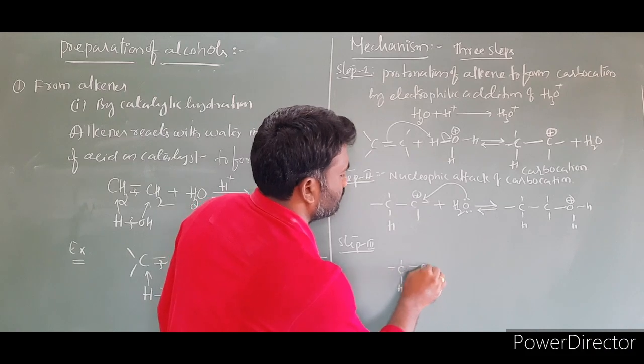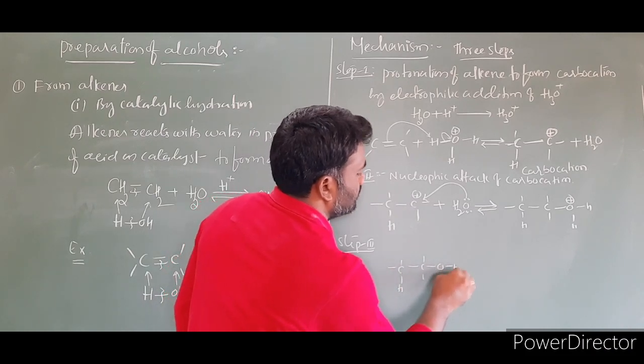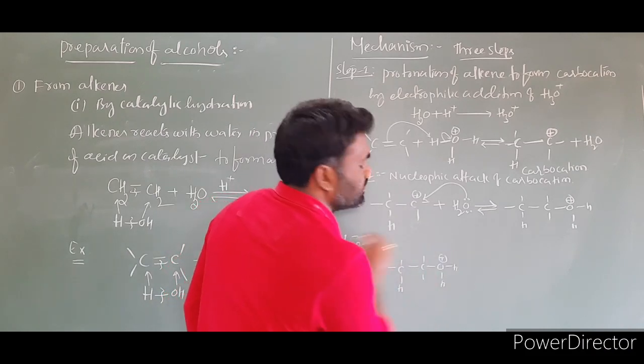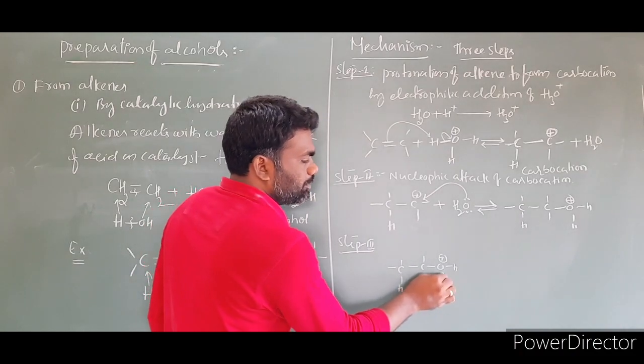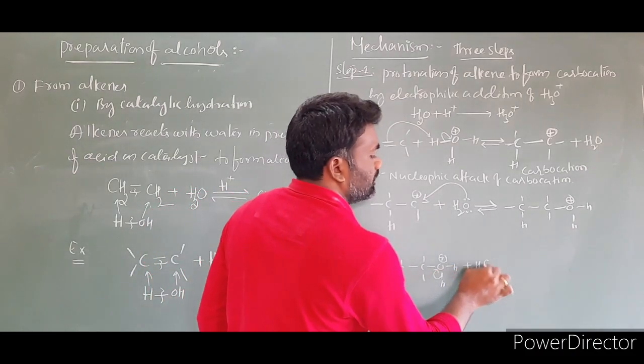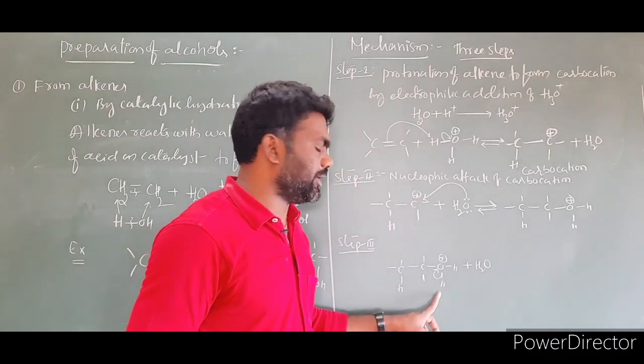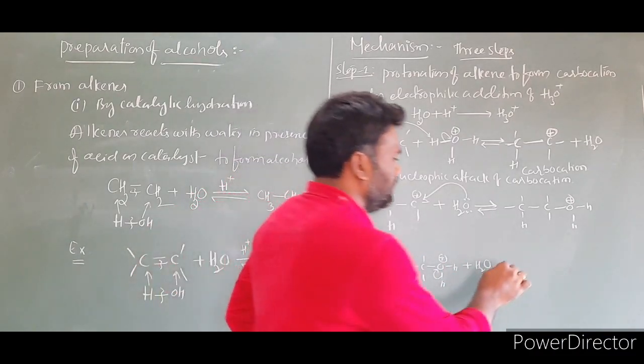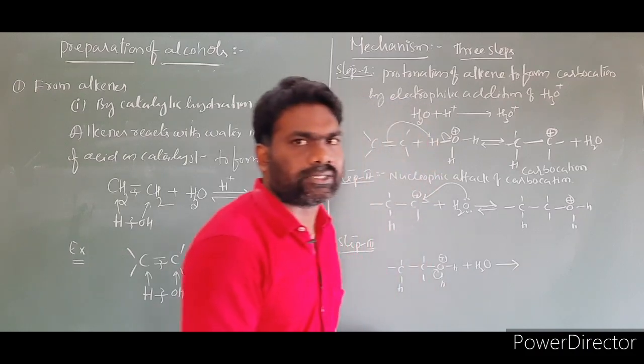H, OH, this bond. So here there is a positive charge. We have to remove this proton by adding a water, H2O. This water captures this hydrogen, converting into H3O plus. Then the final product we are going to get is alcohol.